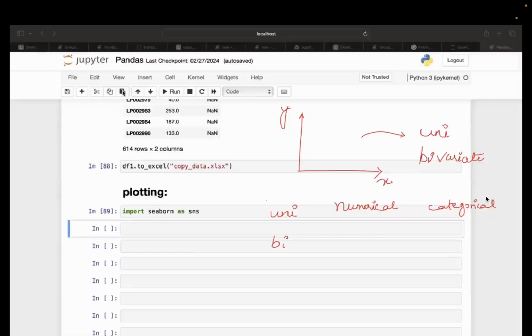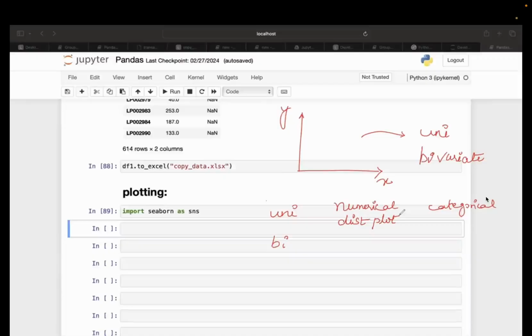For univariate numerical, which means we are having one numerical feature, right? We plot histogram or KDE, right? So here we call this a dist plot, sns.distplot. What is distplot? Distribution plot, right?